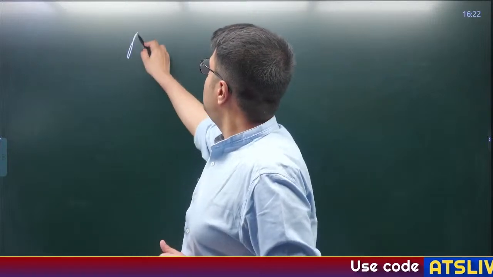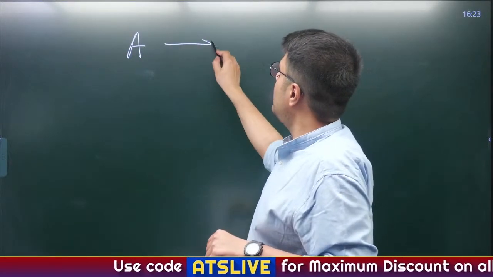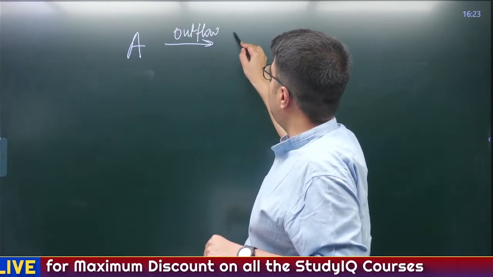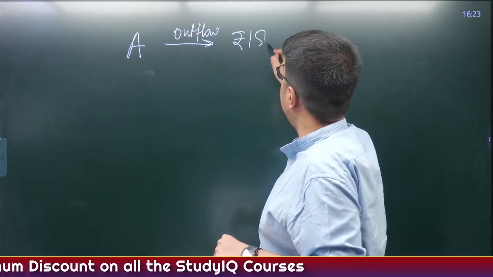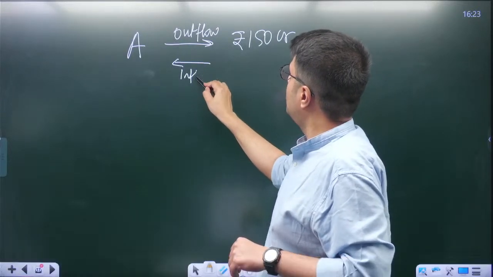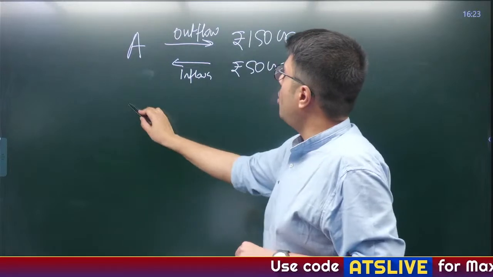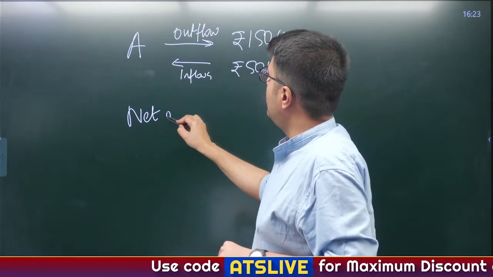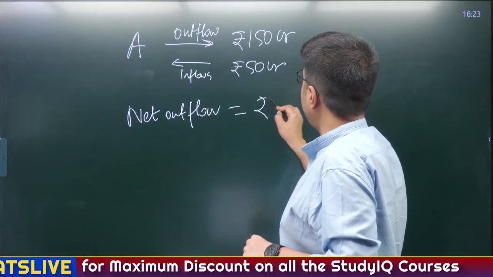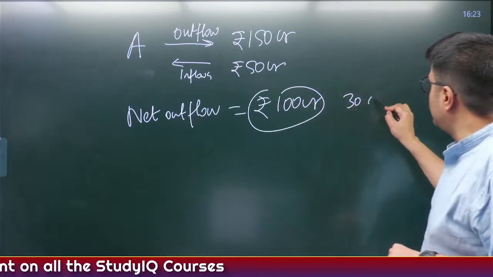Now suppose this is bank A. Bank A is a very big bank. So suppose in a particular 30-day period, net money going out of bank A was rupees 150 crore, whereas money coming into A, that is inflows, was rupees 50 crore. So what is the net outflow? Net outflow is the difference between outflow and inflow, that is rupees 100 crore. And this is for a 30-day period.